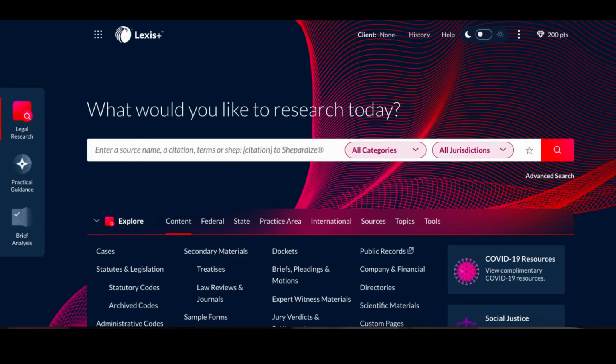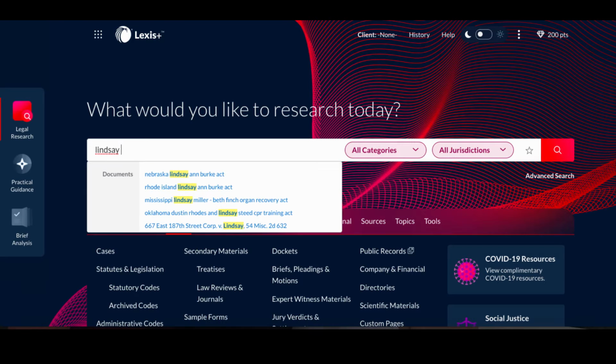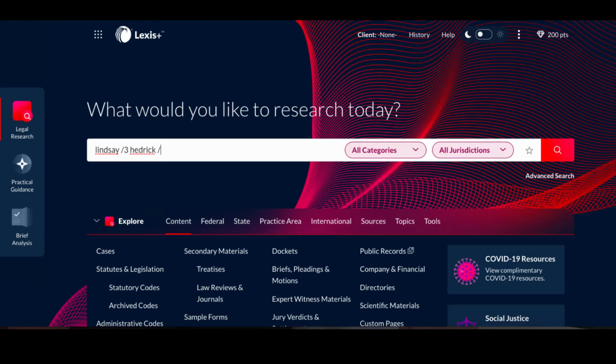For this search, we'll type in the first name of the interviewer within 3 words of the last name within the same sentence as the name of the firm or the word attorney or counsel or judge. You'll use the appropriate terms for the person that's interviewing you.